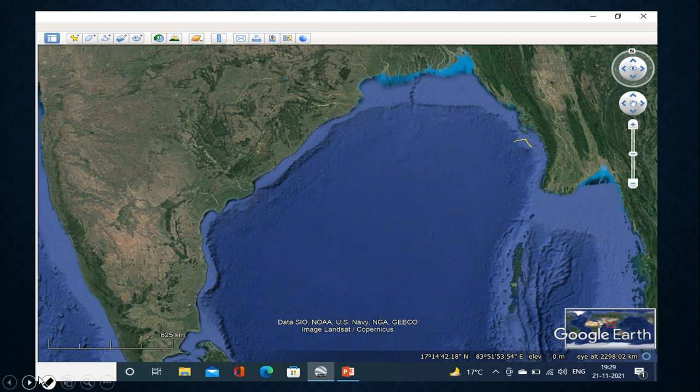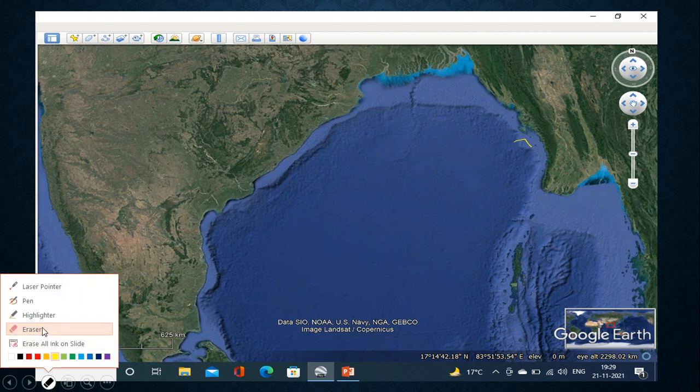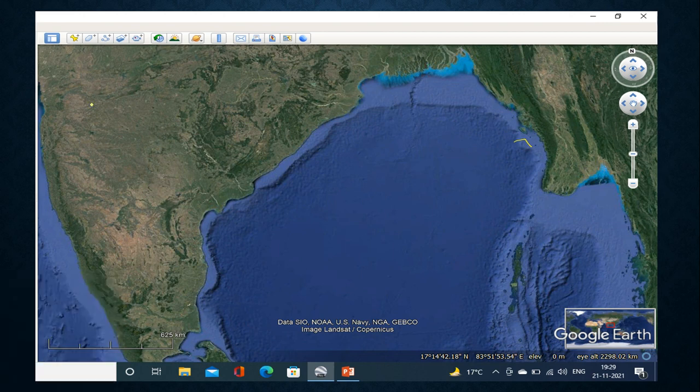As we all know, for the origination of the cyclone, we need a temperature of 27 degrees C or more. That is the threshold value. If the sea surface temperature is found to be more than 27 degrees C, it will be very much ideal for the formation of this tropical cyclone.